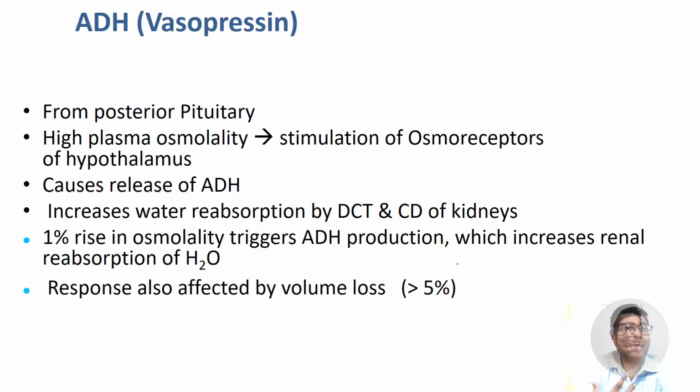Next we go to ADH. Remember, the action of renin, angiotensin, aldosterone is similar. So now we go to ADH, and now let's see what ADH does. Okay, a few basic facts about ADH. It is secreted from the posterior pituitary. We all know that oxytocin, ADH, these are all posterior pituitary hormones. What leads to secretion of ADH? High plasma osmolality is a stimulation of osmoreceptors of the hypothalamus, and that leads to ADH secretion.